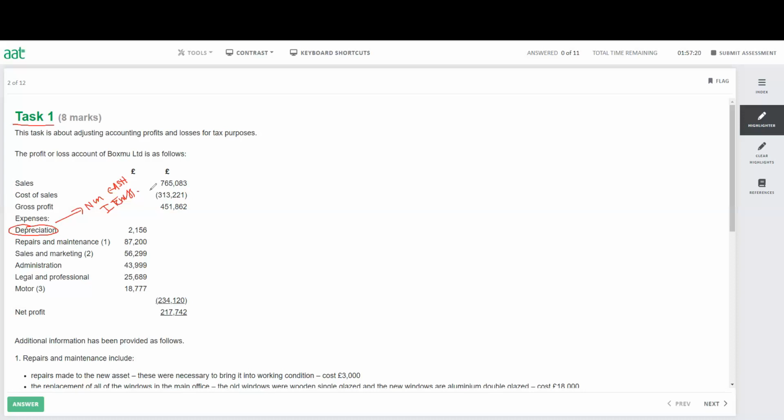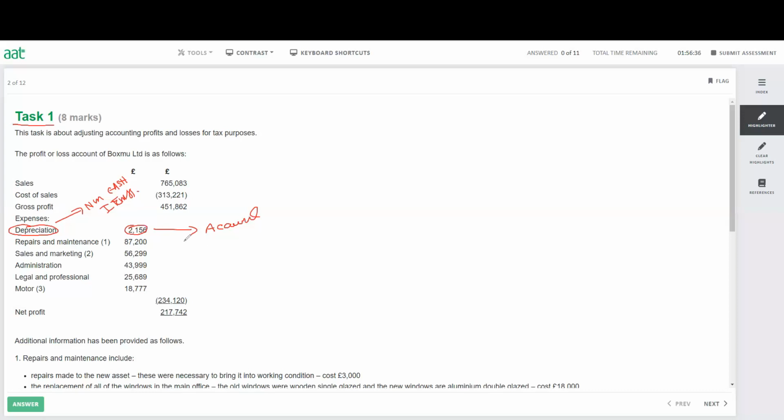Now, you need to ask yourself, why the depreciation? Why do we need to add it back? So it's very important. If you understand the logic, you will remember it for long. For example, let's say depreciation we claim as expense. And the depreciation is part of our accrual concept. Now, when you prepare the accounts or limited company accounts, we prepare the accounts based on the accrual concept. According to the accrual concept or matching concept, we match the transaction. And when we calculate the tax, there has to be some adjustment before we actually calculate how much is the tax.